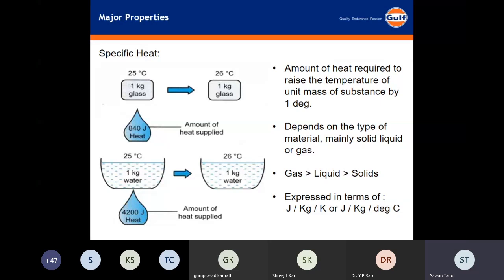I think I should explain it in a different way. If the specific heat of my thermic fluid is better, then the amount of heat inside my thermic fluid will be more, and the temperature at that particular point will be less. So the degradation of the fluid will be lesser as compared to the other fluid, which has a lesser specific heat. More heat will be required to reach a particular temperature which is required for the process.